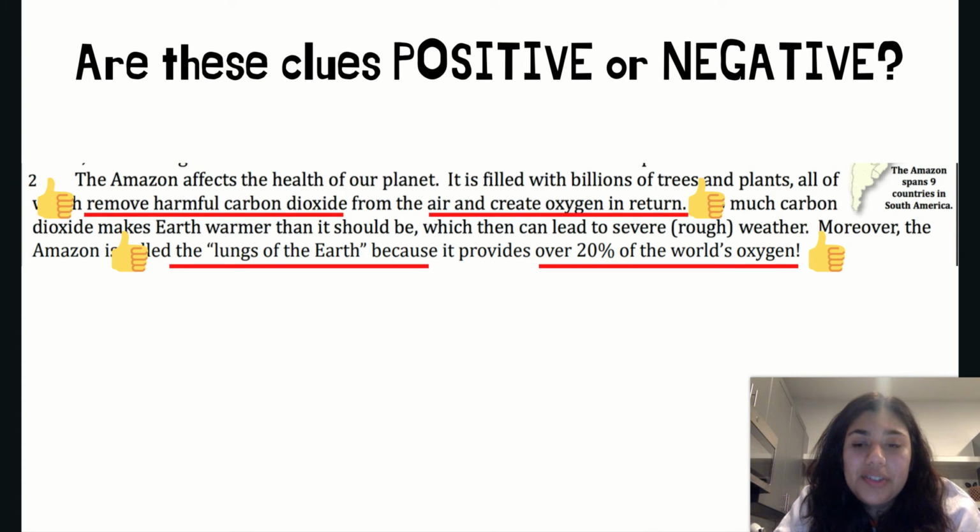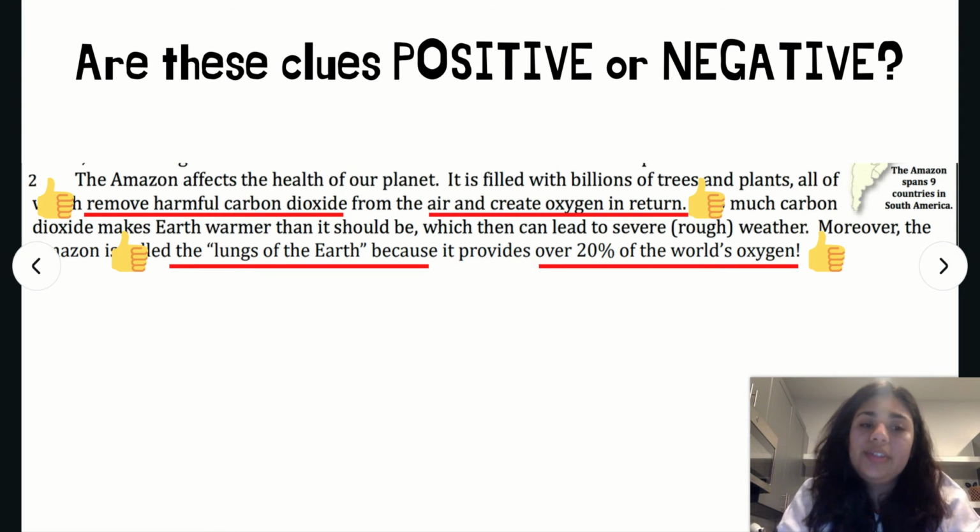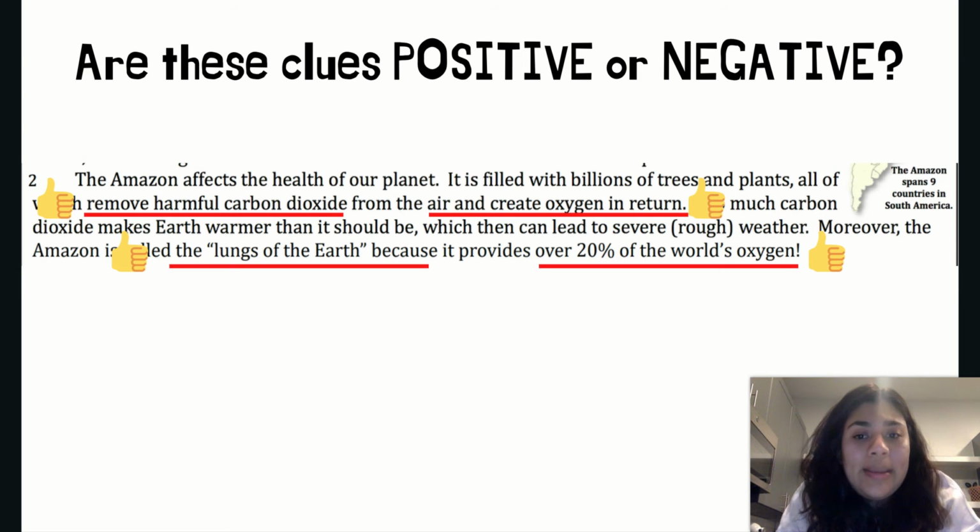The first question we are going to review is, are these clues positive or negative? If you think back to the lessons we've had this week on author's point of view, we know that in order to decide the author's point of view, we need to know the topic and look at the clues to decide if what he or she is saying is positive or negative. We know the topic of this passage is the Amazon rainforest. Now we need to look at the clues we have here in paragraph 2 and decide if these are positive or negative clues about the Amazon rainforest.